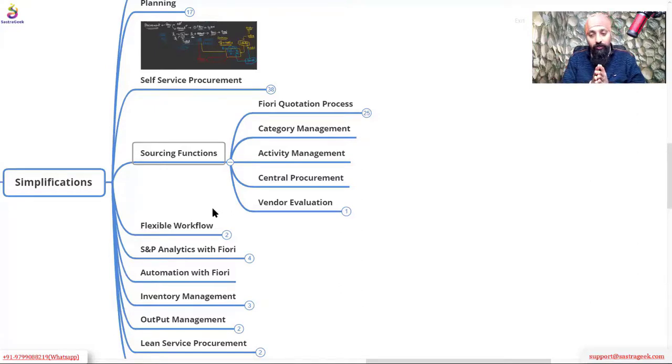Now, all these sourcing functionalities were earlier in the SRM system. SRM was a strong part of sourcing. ECC was never part of the sourcing. In ECC, the only nominal thing given was the quotation process, not beyond that. All the other sourcing functionalities were not there, as ECC focused on operational procurement. The first leg of sourcing, before operational procurement, was in SRM. Now from SRM, it is moving to Ariba.